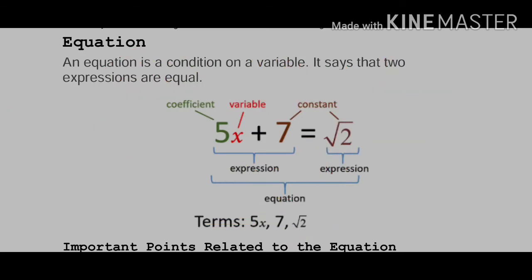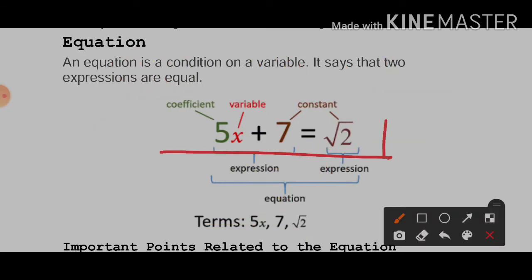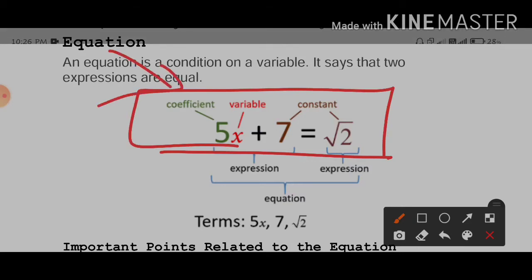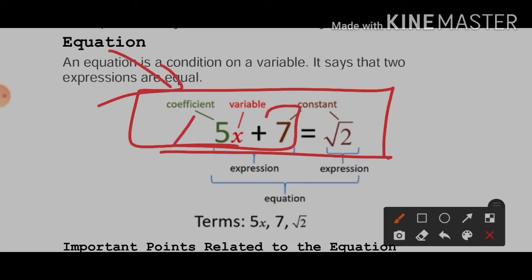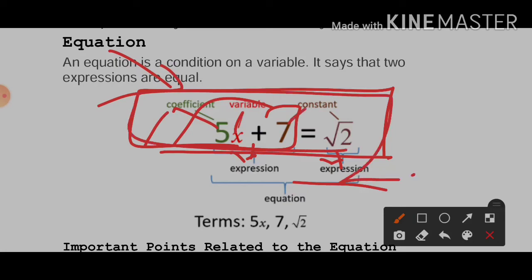So first, the equation 5x plus 7 is equal to 2: this whole is known as an equation. But 5x plus 7 is the first expression and root 2 is the second expression. 5 is a coefficient, or we can say a constant. x is a variable. 7 is also a constant here. If we put an equal sign between two expressions, the whole is known as an equation.